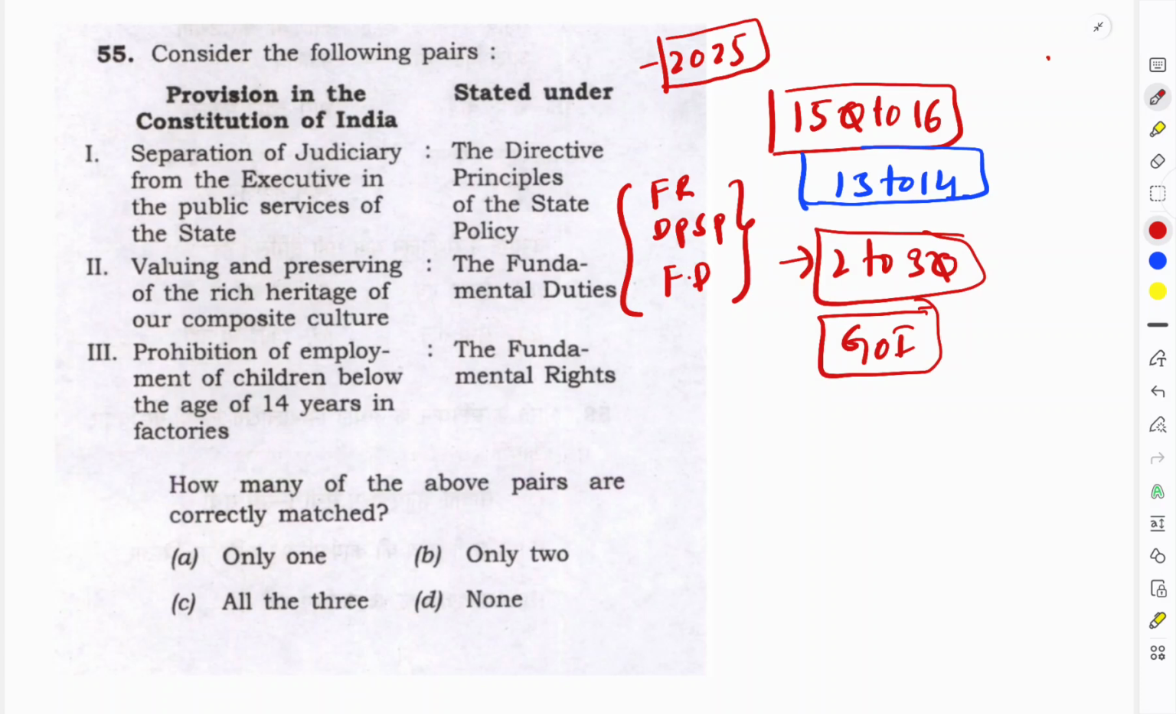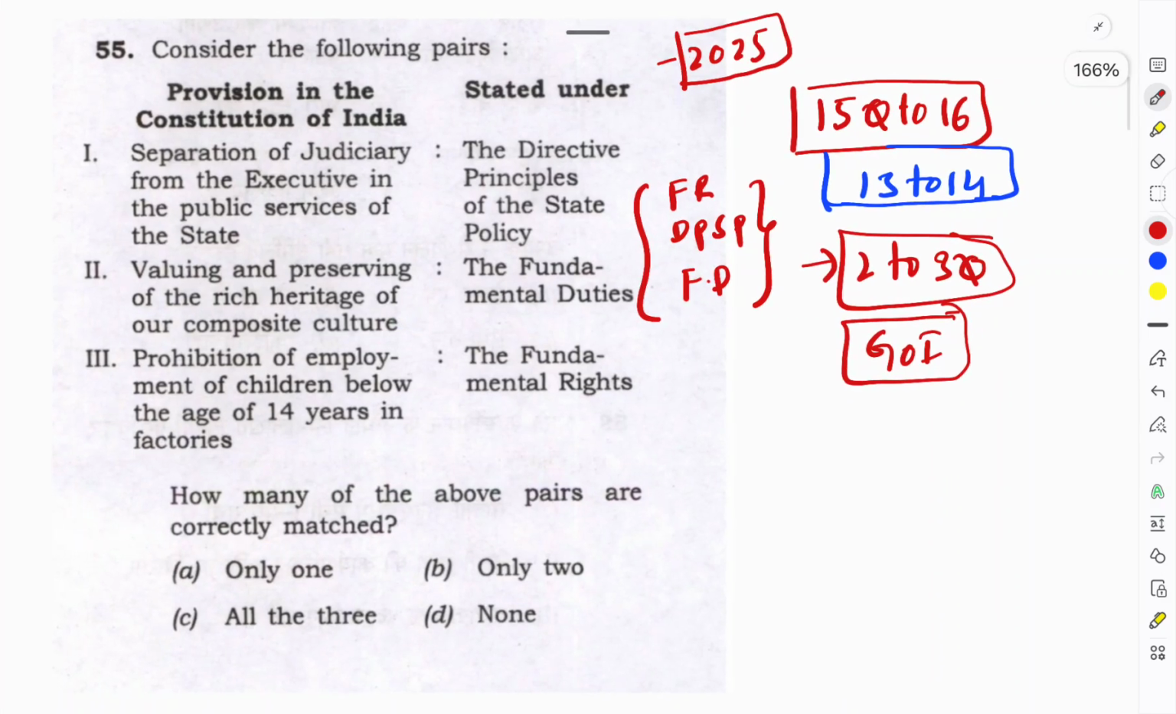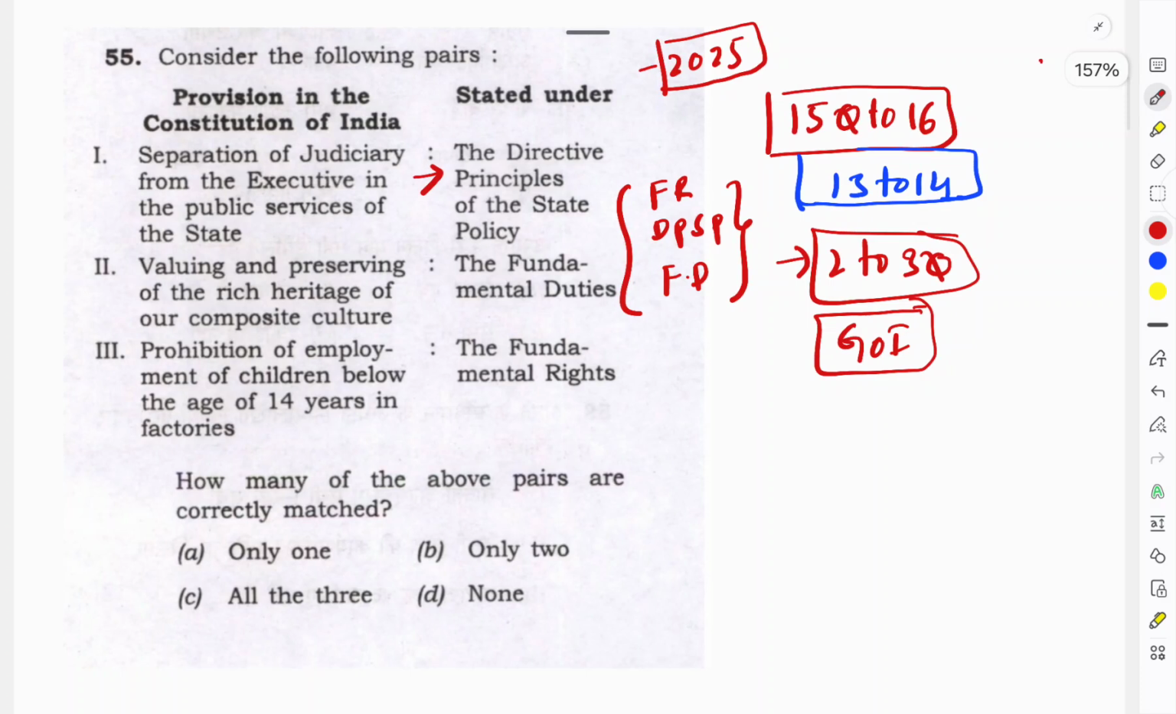Let's consider the following provision in the Constitution of India, and the question is which Article states the separation of the judiciary from the executive in the public services of the State. It's very simple, it's a Directive Principle of State Policy (DPSP), that is correct only. So the article number is 50. You should know this article, otherwise it is difficult for you, as you can say that you are not preparing well. Article 50 is one of the most important provisions of DPSP. Otherwise, you cannot do this question from the DPSPs.